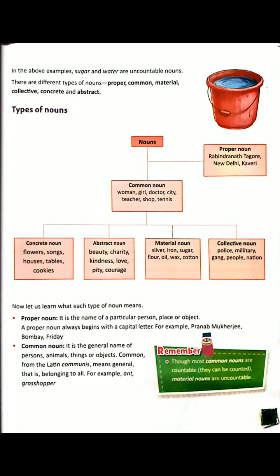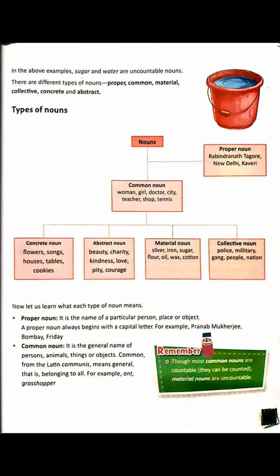An abstract noun is the name of qualities, ideas, emotions, actions, feelings, and conditions. These nouns are the names of things that cannot be seen, touched, heard, smelled, or tasted. For example, pride, love, ability, beauty, charity, kindness, hatred, etc.